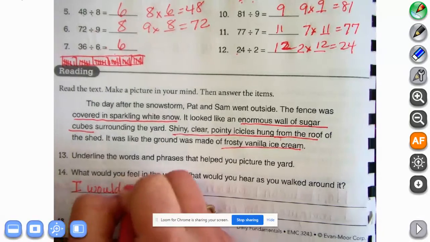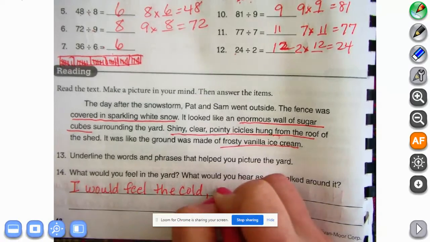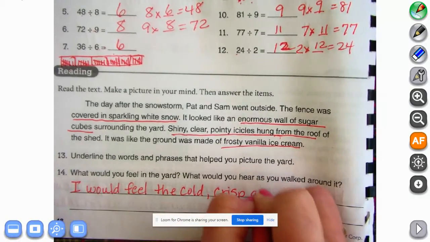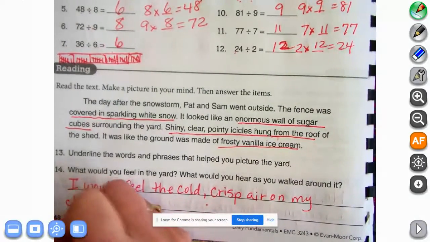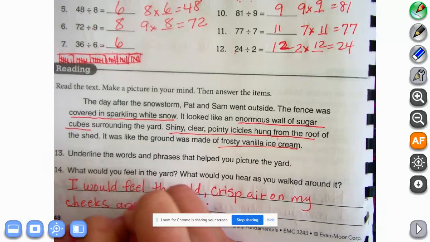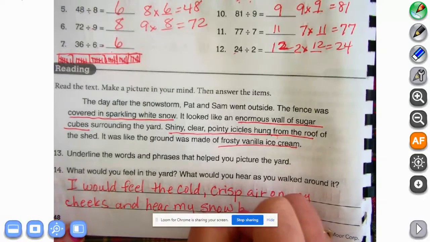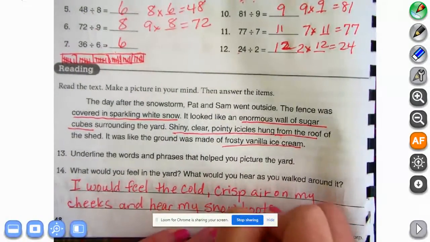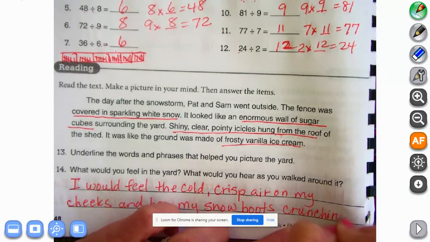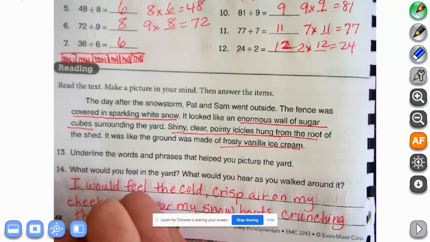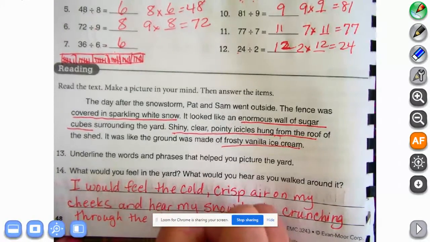I think I would feel the cold, crisp air on my cheeks and hear my snow boots crunching through the deep snow.